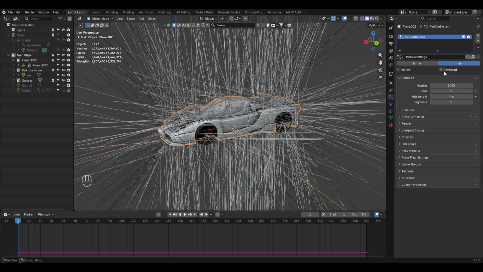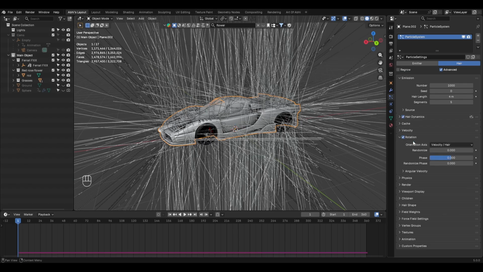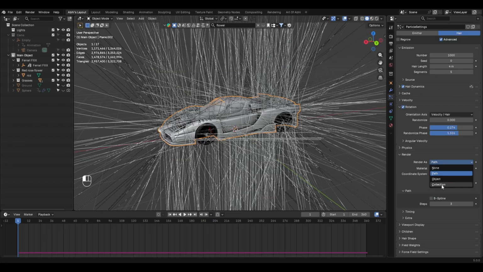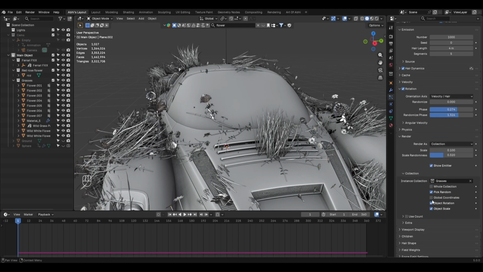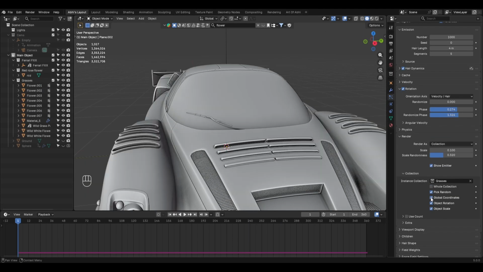Click on hair, then enable advanced. Now enable hair dynamics, expand the rotation section, enable rotation and adjust the phase value. You can also increase the randomize phase value to create more variation in the distribution. Next, go to the render section and change the render as to collection. In the instance collection option, choose the grasses collection. Then enable pick random and also enable object rotation.